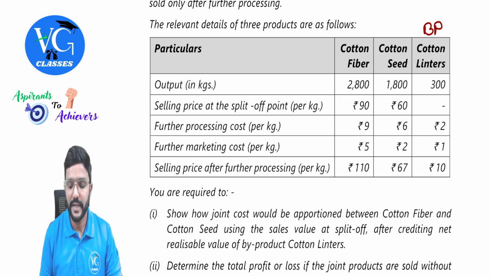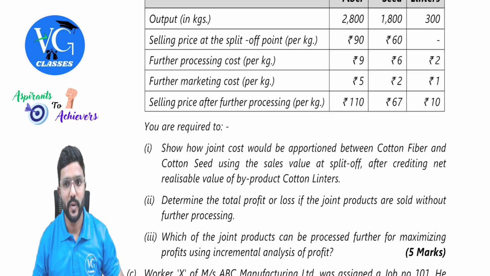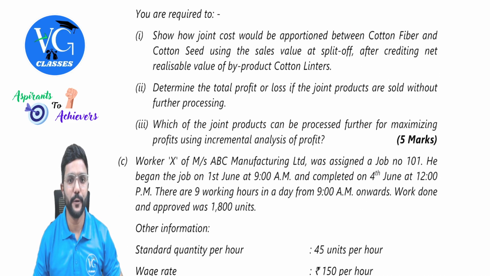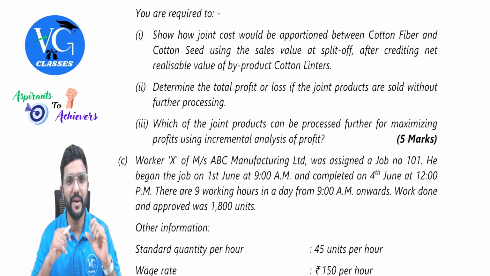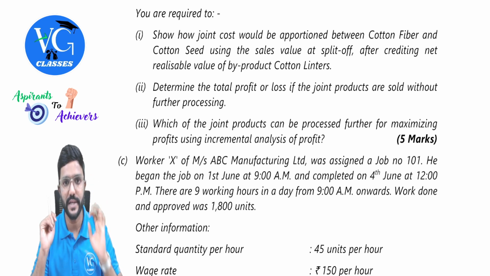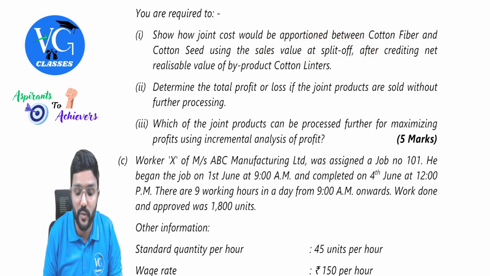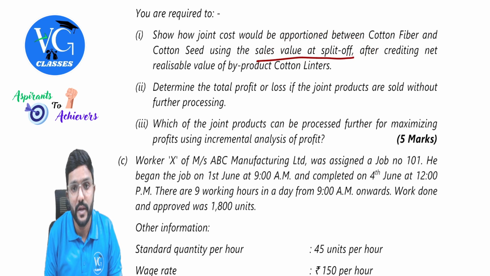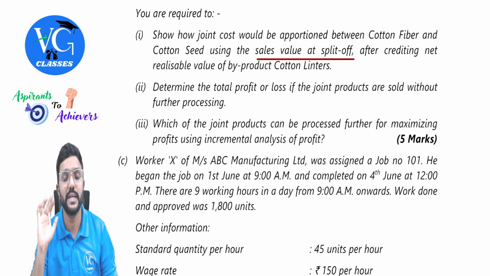So for the joint products, we have a selling price at split off point as well as after further processing. What is the requirement? You are required to show how joint cost would be apportioned between cotton fiber and cotton seed, which are joint products, using the sale value at split off. Very important. Sale value at what point? Split off point. After crediting net realizable value of byproduct cotton linters.